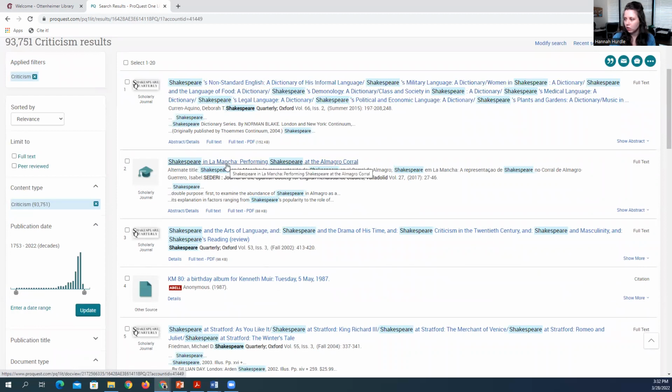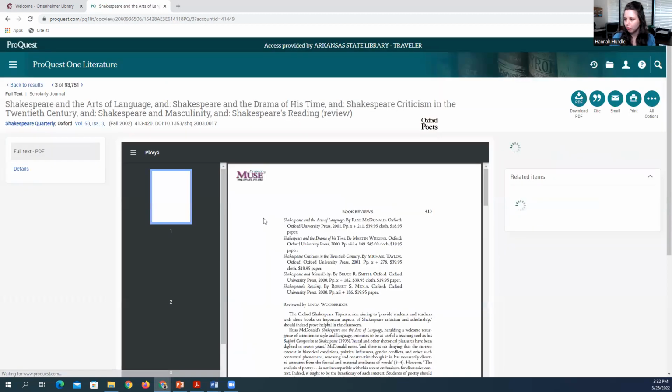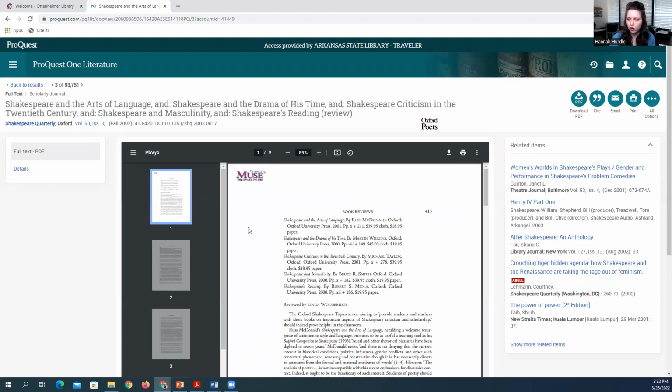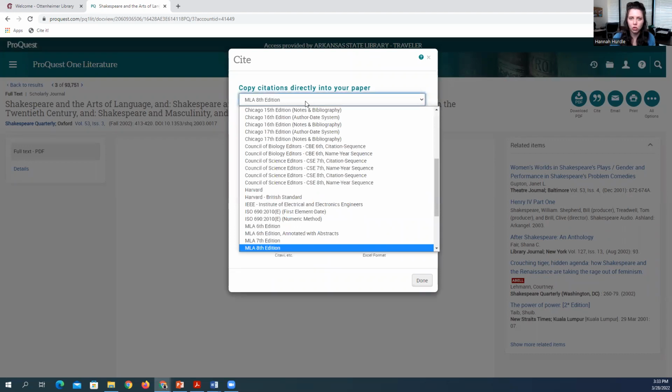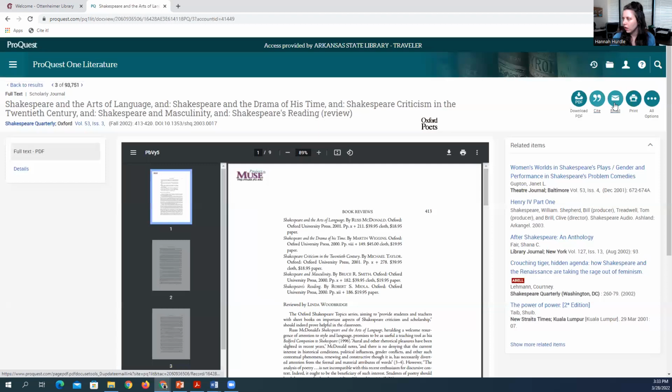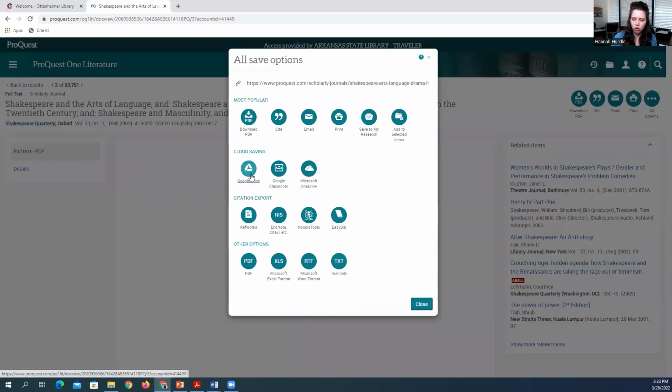So I can go into one of these articles. Like other databases, you can download that full text PDF or view it right here. They have related items on the side. You can download it and use that citation tool. This can be good for students if they're using this in a paper for a project. You can email it to yourself or print it out. Under all options, you can save it to Google Drive, so students can save and access this content in different ways.